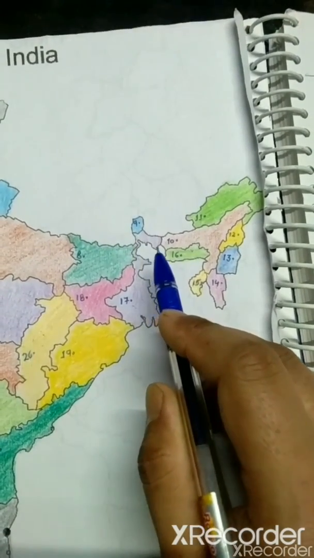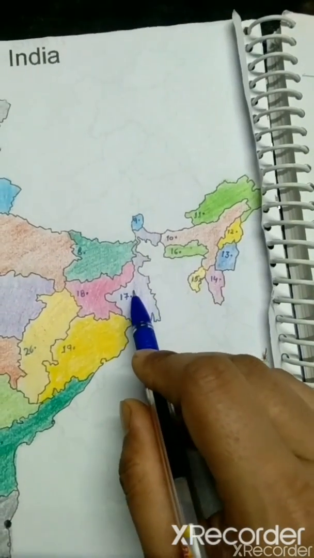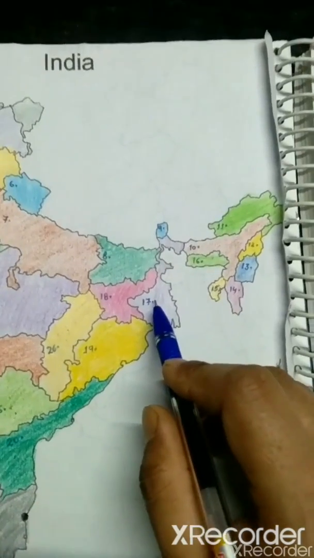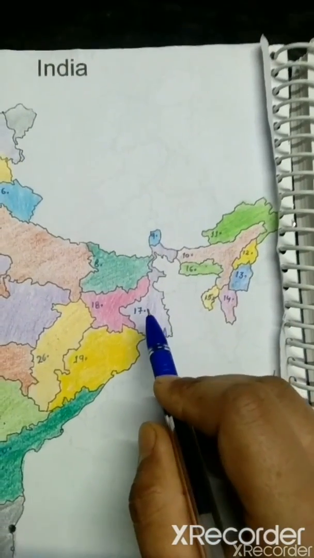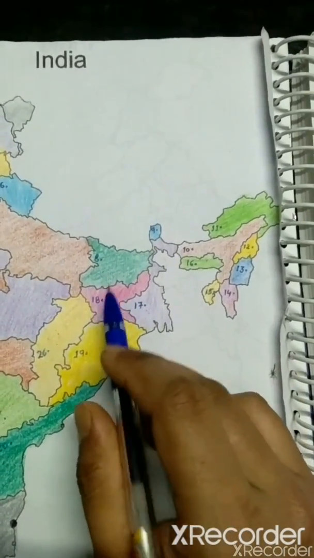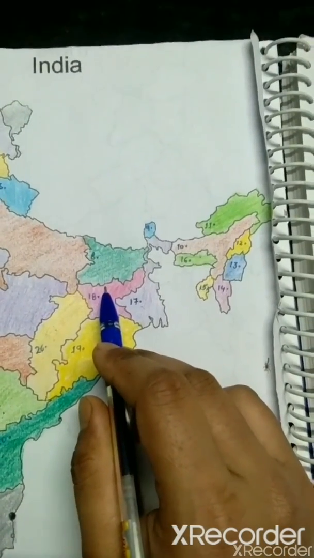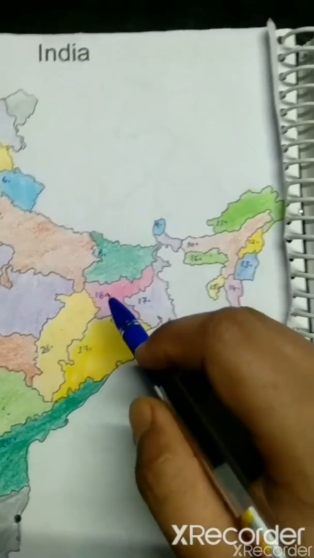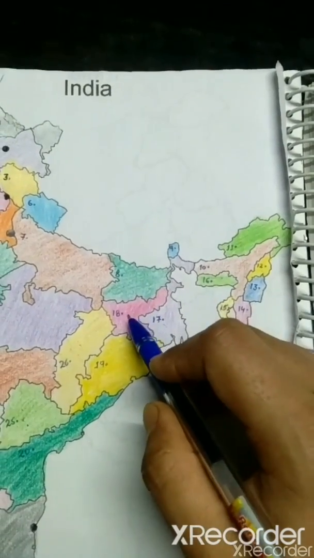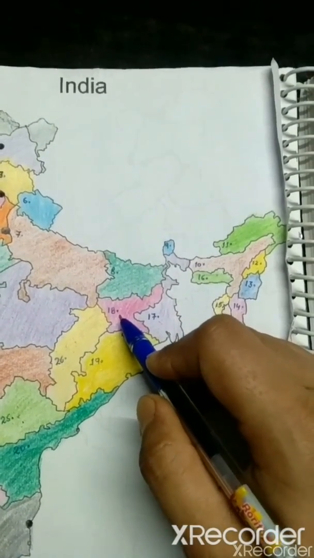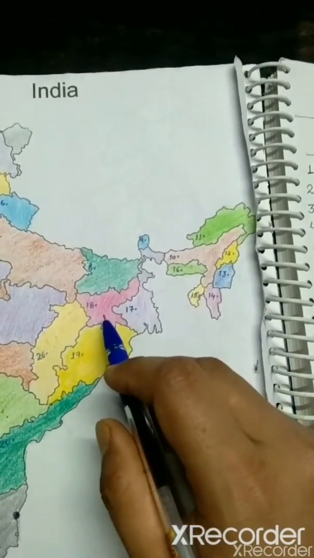of Bangladesh is shared by this state. Which state is this? This is West Bengal. And what is the capital of West Bengal? That is Kolkata. And which sweet do they like to eat? That is Rasgulla. Now which state is this one? The pink one. This one is Jharkhand. Very good. Till 2000, Jharkhand was a part of Bihar. But it was decided in 2000 that Jharkhand would separate from Bihar and form its own government. Now the next one.